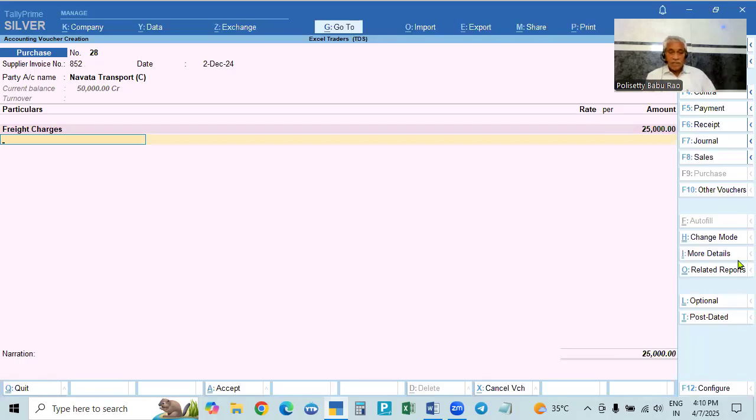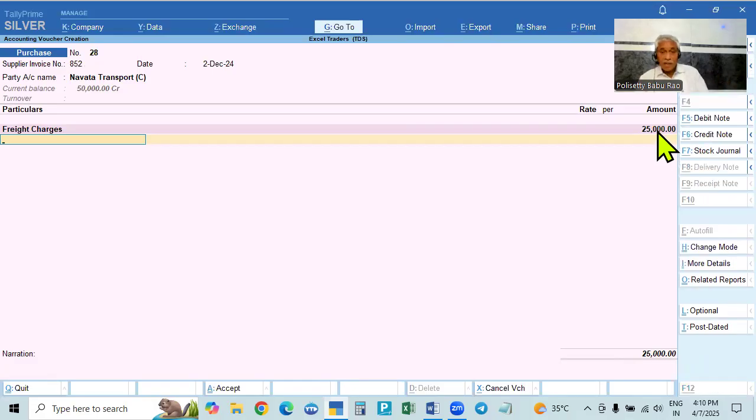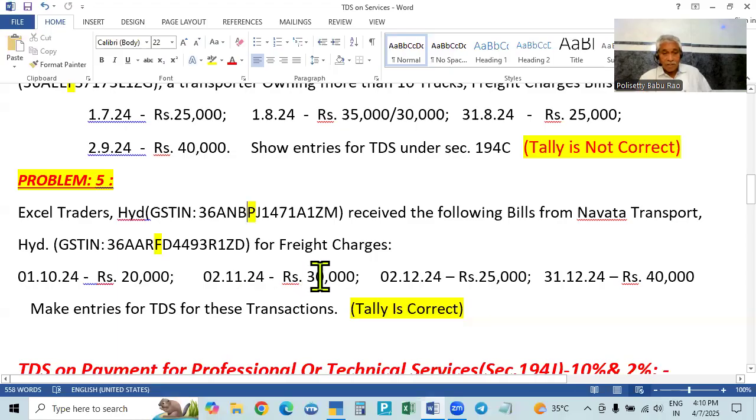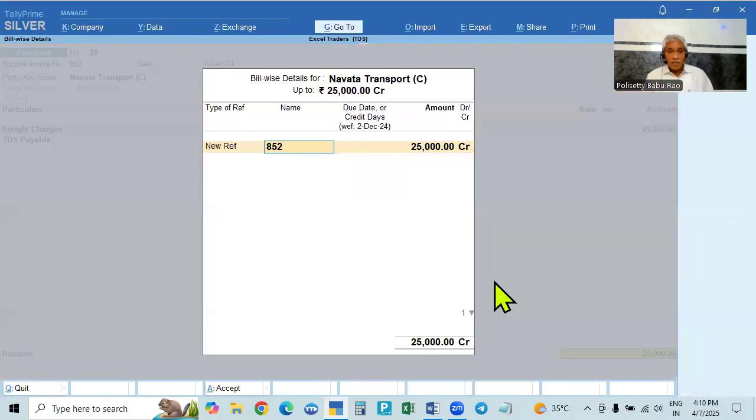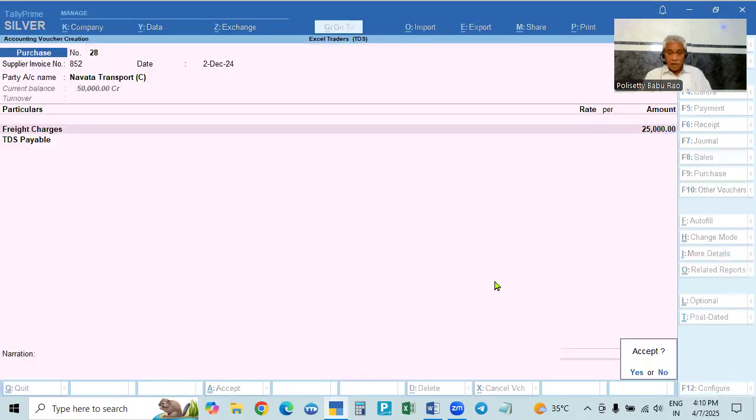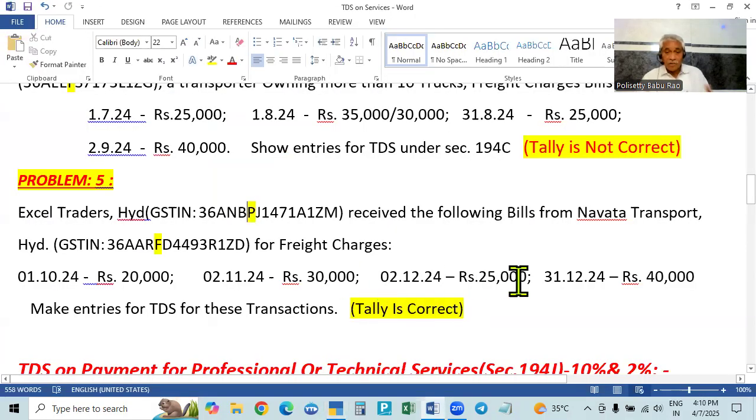Then go to the service, that is the tax payable. If you take the TDS, so here also it is 25,000, not crossing the individual bill limit, and the total aggregate limit also, 20 plus 30, 50 plus 25, only 75,000, not crossed 1 lakh. Here also, if you take this TDS payable, it will not calculate the TDS. TDS will not be deducted. Now come down. So here new reference, that is the bill number. So up to all the three bills, they have not crossed the individual limits, that is single bill limits, as well as not crossed the aggregate limit also.